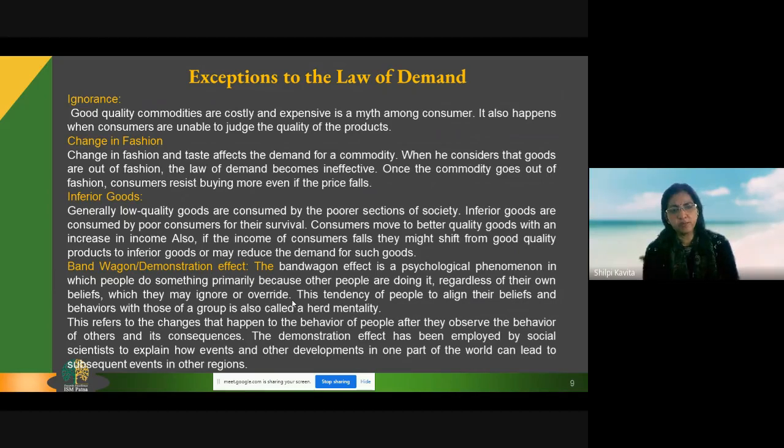Then the bandwagon and demonstration effect. Both are more or less the same. This is a psychological tendency to imitate others. We start imitating others' behavior. My friend has got an Oppo phone, so I am also going to purchase it. Because he has a good Oppo phone, I have been influenced by his purchasing behavior. The camera is very nice. All these things come under the bandwagon or demonstration effect. We imitate. We are influenced by others' purchasing behavior. We want the thing which is in others' houses or in another's hand. So this is the bandwagon and demonstration effect.